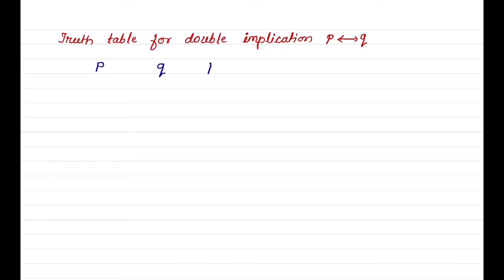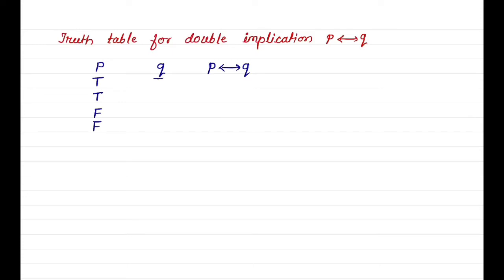Now we will see the truth table for double implication. P double implies Q. Here we will make 3 columns: P, Q and P double implies Q. For P, first 2 values true and last 2 values F, that is false.